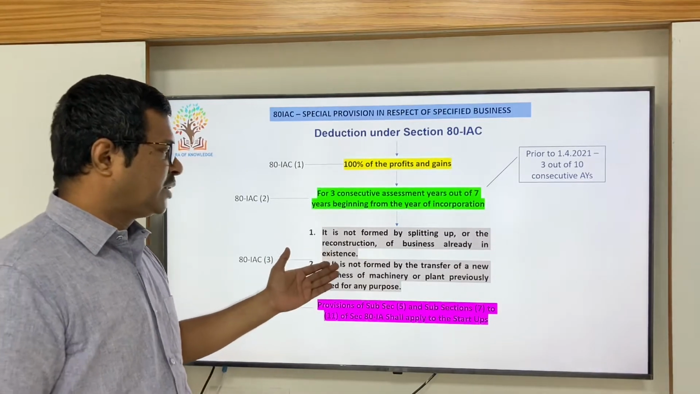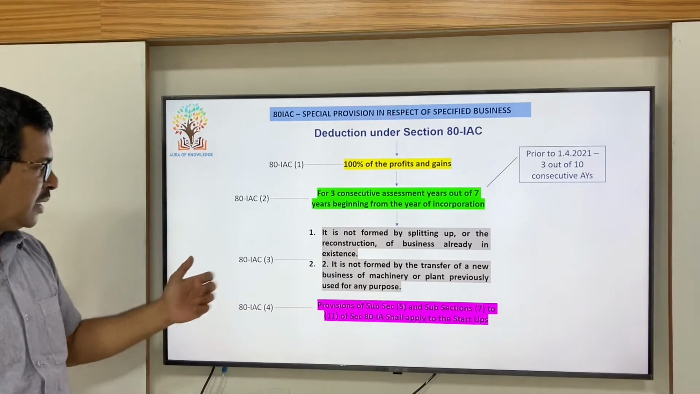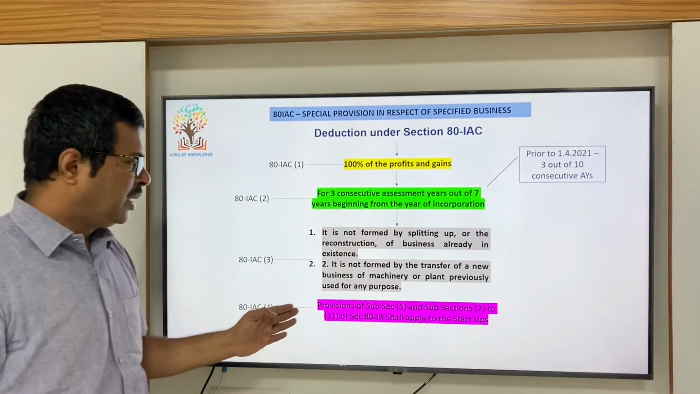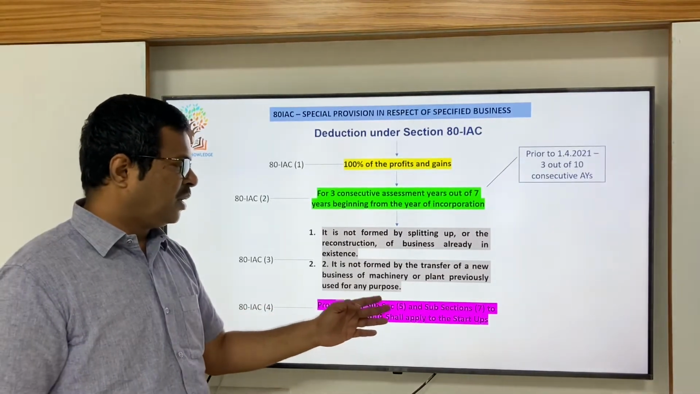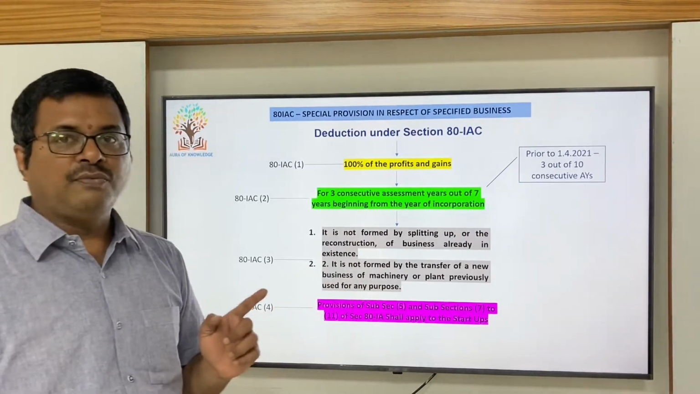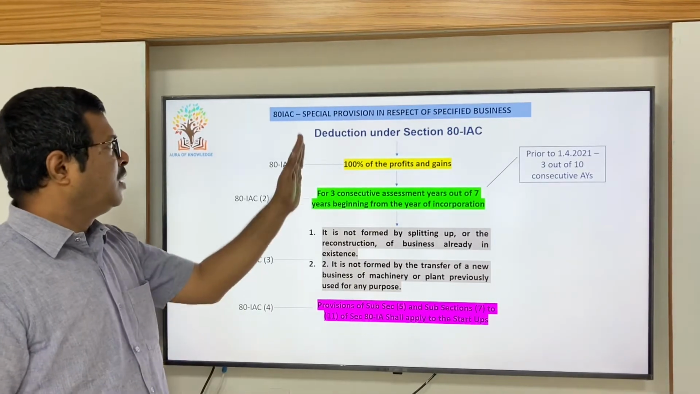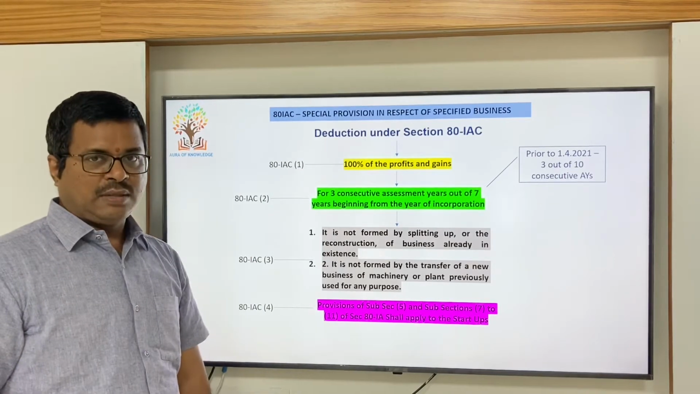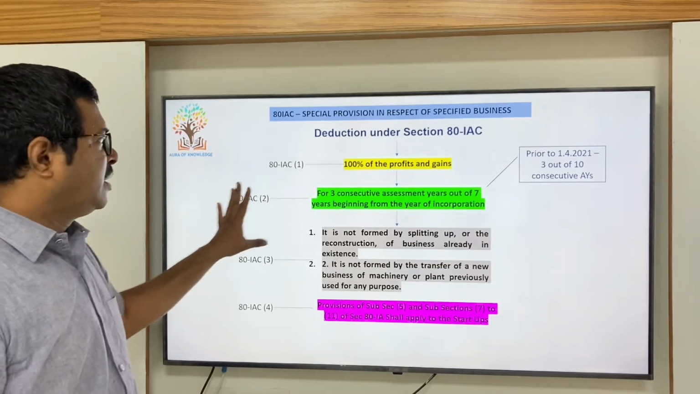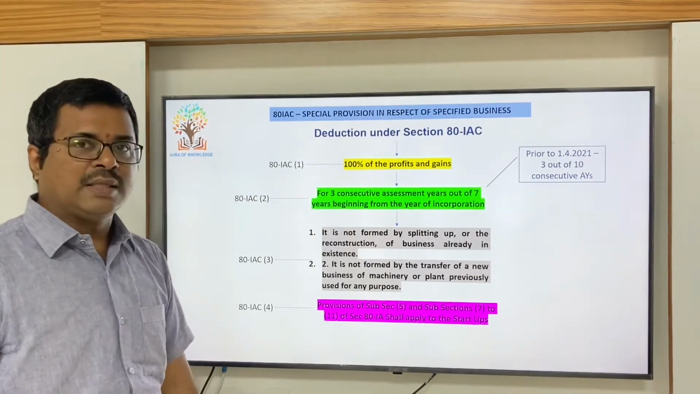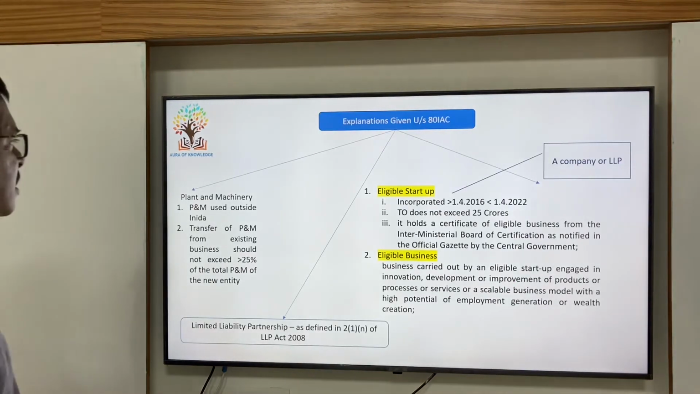What are the conditions that are applicable for this particular subsection 3? And coming to subsection 4, they say that provisions of section 5 and section 7 to 11 of section 80 IA are equally applicable for this particular section as well. Okay, these are the 4 subsections which are defined under section 80 IAC. Okay, coming to various explanations given.